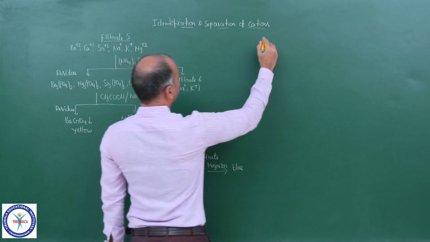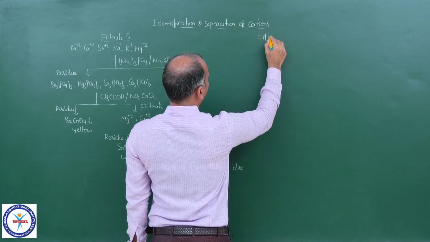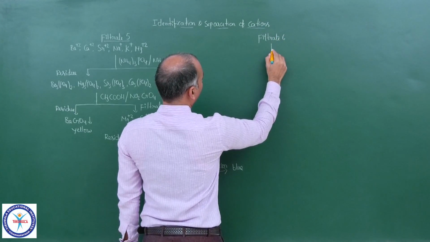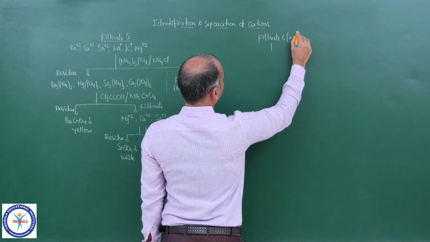Now, if you come to filtrate 6, this contains Na+ and K+.